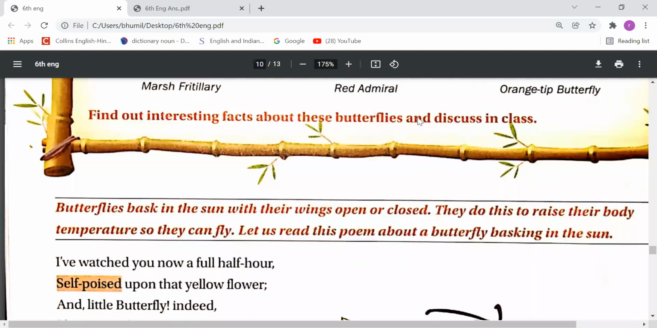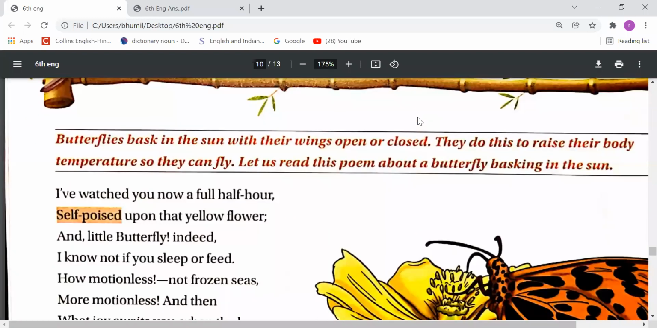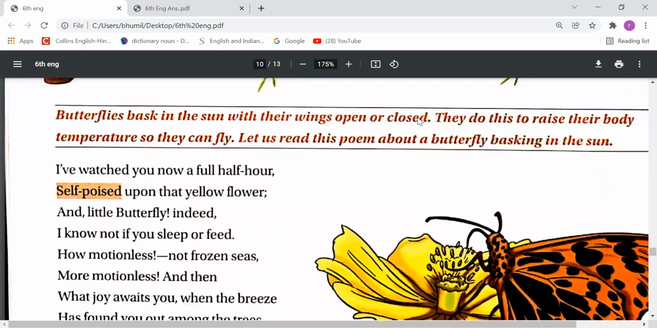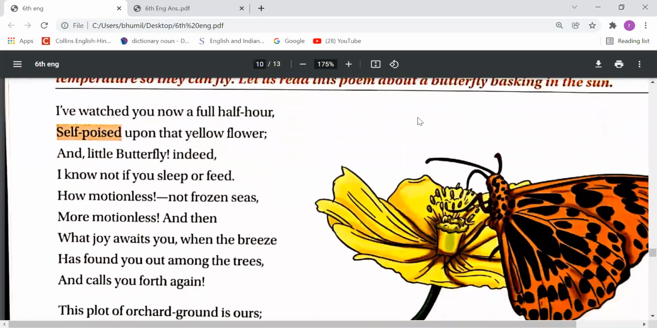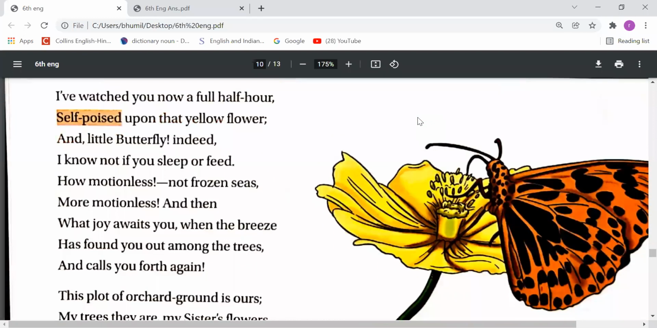So let's read this poem. Firstly, I'll recite this poem, then I will make you understand this poem line by line. So let's start. I have watched you now a full half hour, self-poised upon the yellow flower. And little butterfly, indeed, I know not if you sleep or feed. How motionless, not frozen seas, more motionless, and then what joy awaits you when the breeze has found you out among the trees and calls you forth again.